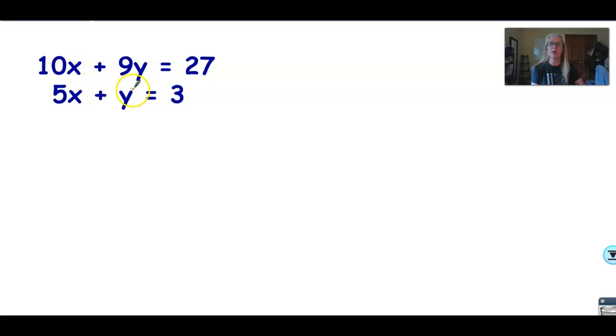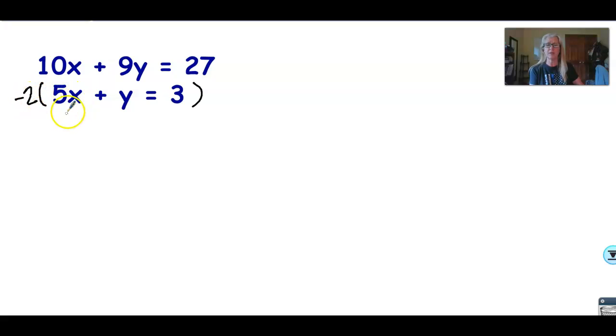The other solution would be to multiply the bottom equation by negative 9. If we multiply this by negative 9, this y would become negative 9y, and it would cancel out with the positive 9y. I don't know about you, but I prefer to multiply by 2 than 9. So let's go ahead and multiply negative 2 with the bottom equation.